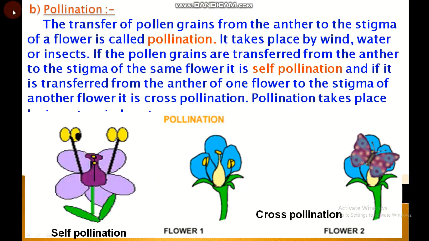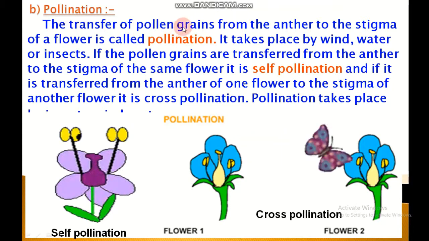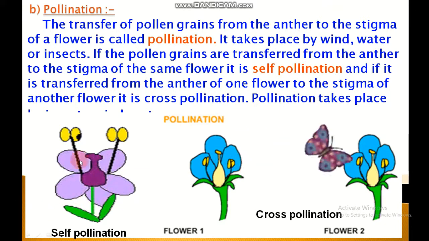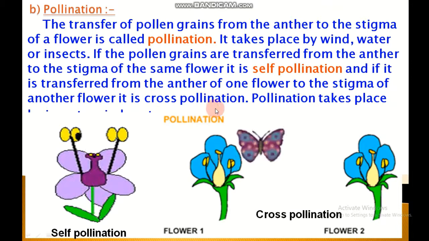Next is pollination. The transfer of pollen grains from the anther to the stigma of a flower is called pollination. It takes place by wind, water or insects. If the pollen grains are transferred from the anther to the stigma of the same flower, it is self-pollination, like this. And if it is transferred from the anther of one flower to the stigma of another flower, it is cross-pollination. This is an example of cross-pollination.